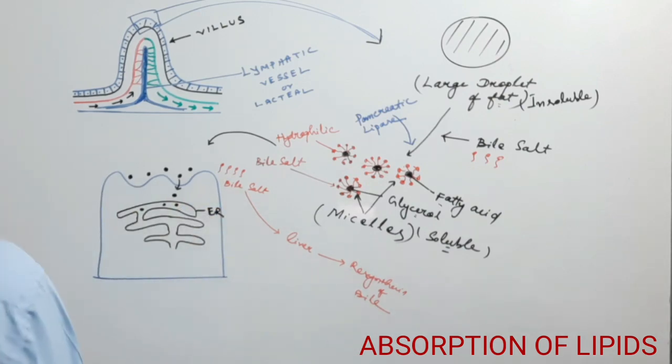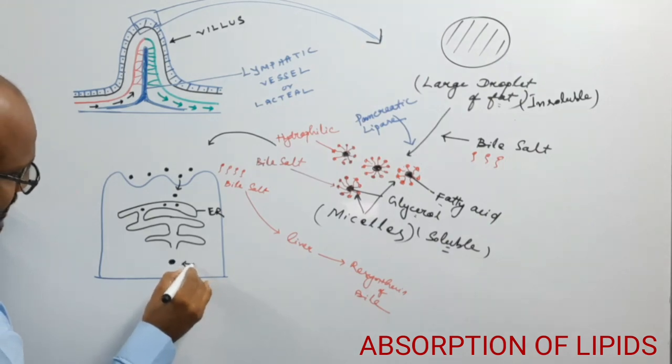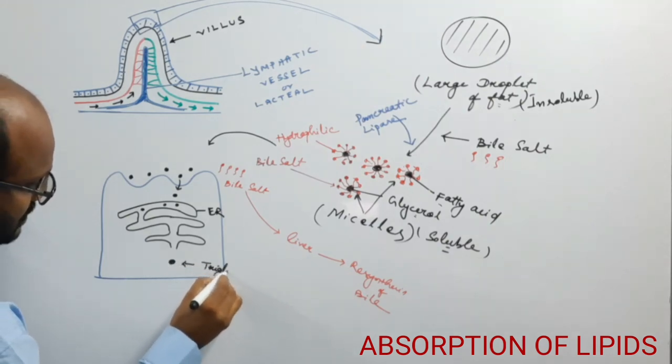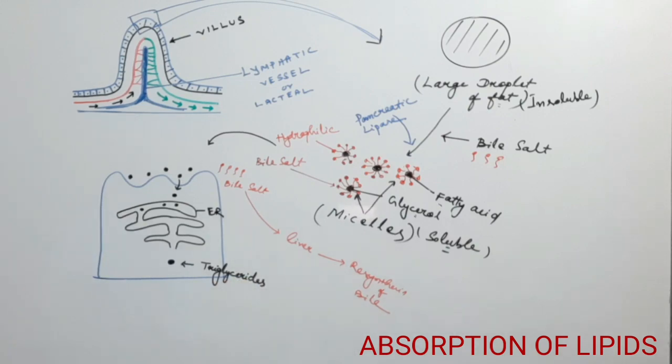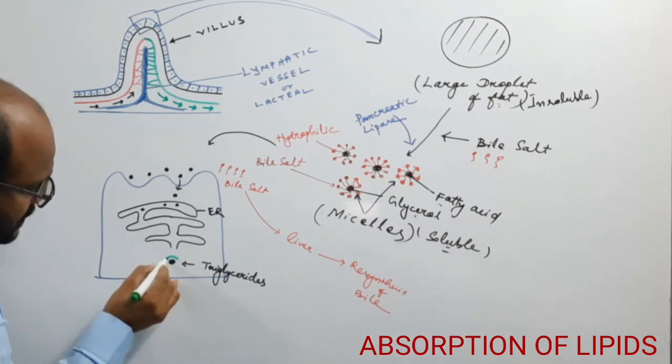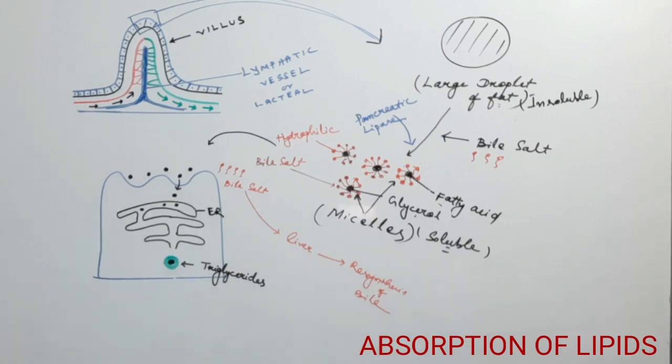So endoplasmic reticulum which convert these glycerol and fatty acid into triglycerides. As well as now such triglycerides which is covered up by the protein. And this molecule now known as the chylomicrons.